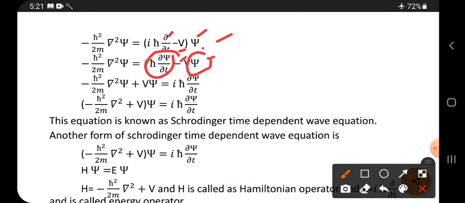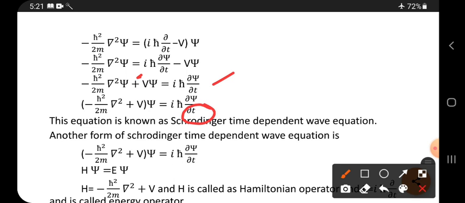Now it is minus. If you bring it to this side, it becomes plus. So that is the plus term. Okay, is equal to this. And see, this is the Schrodinger time dependent wave equation. Inside it there is a time term.